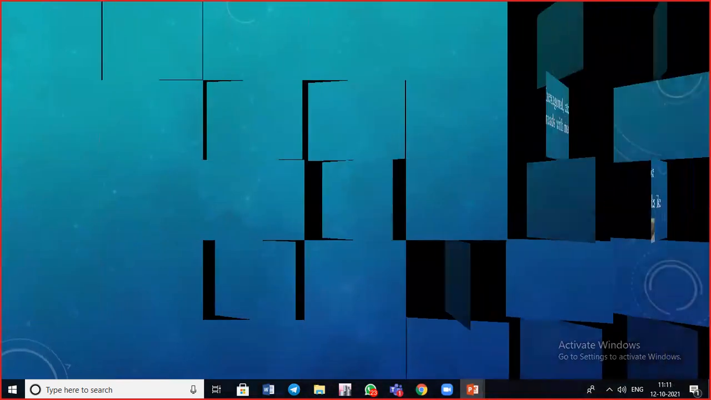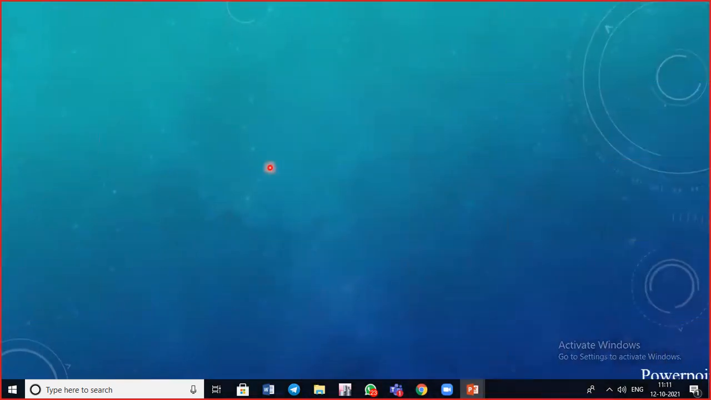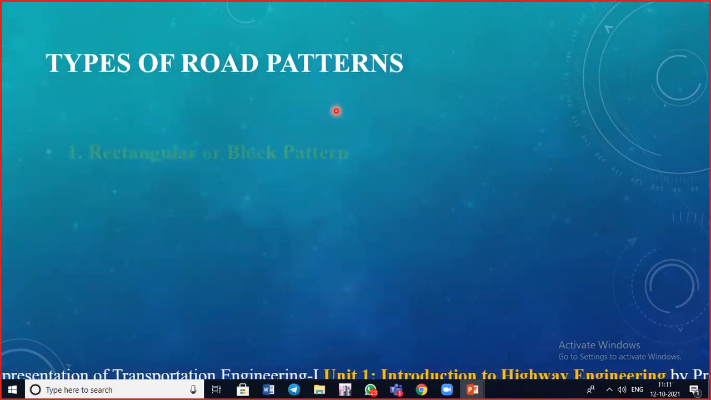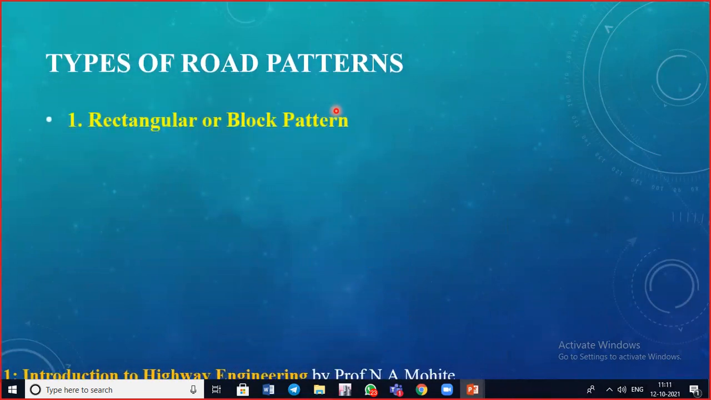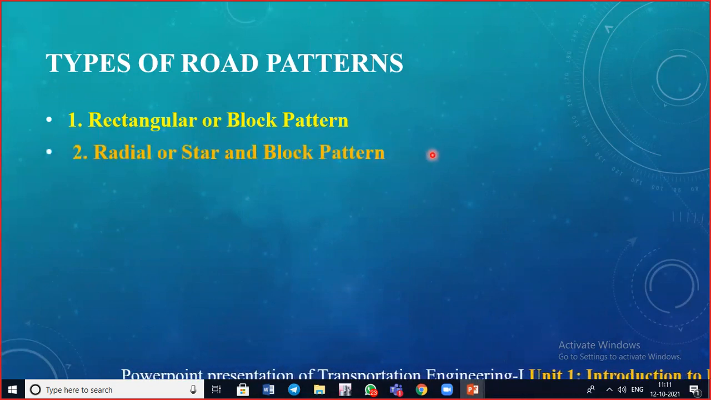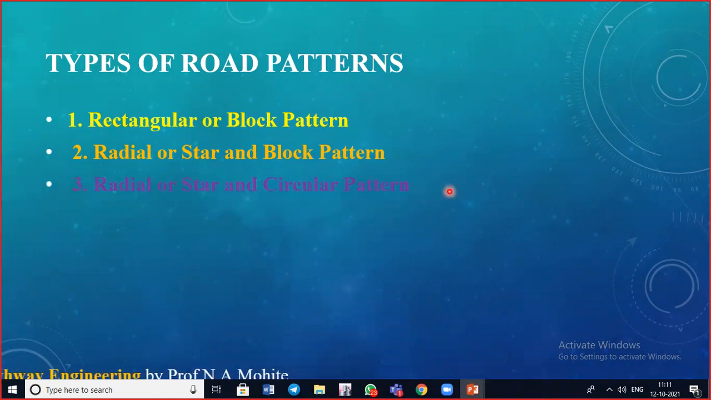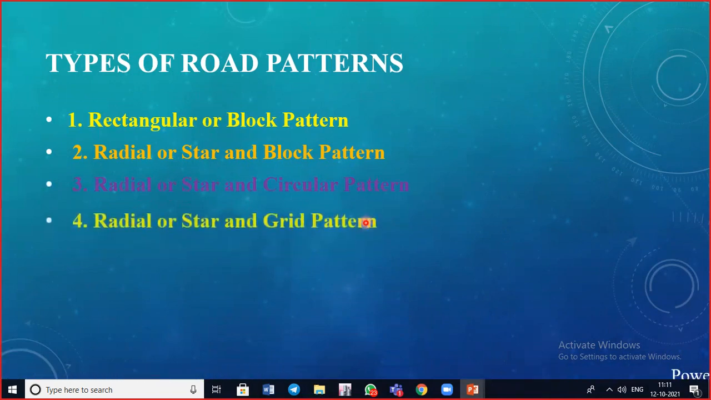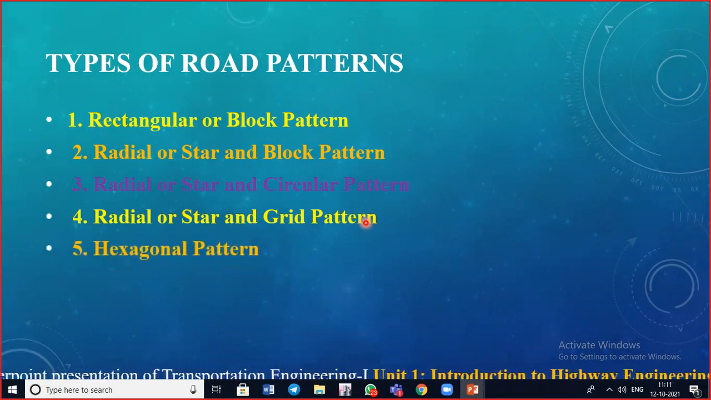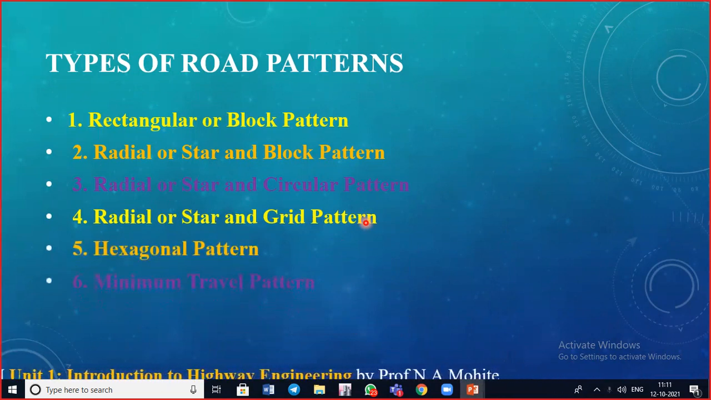Moving further, what are the types of road patterns? Basically, there are 6 types. The first one is rectangular or block pattern. The second is radial or star and block pattern. The third is radial or star and circular pattern. Then radial or star and grid pattern, hexagonal pattern, and the last one, minimum travel pattern. So we will see them one by one.